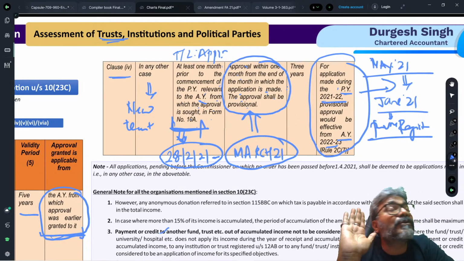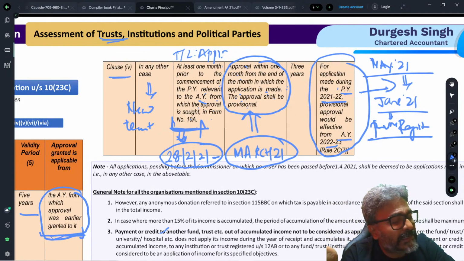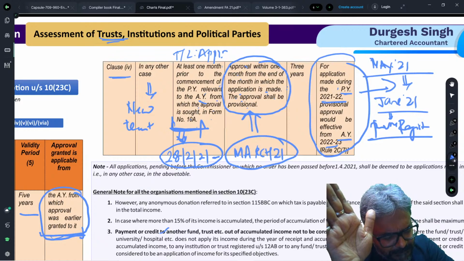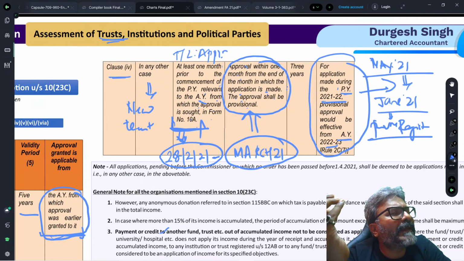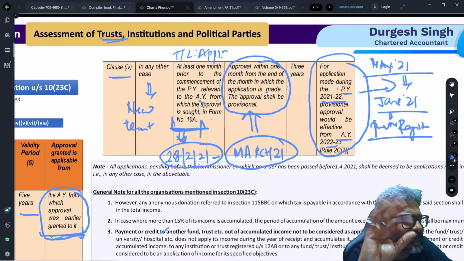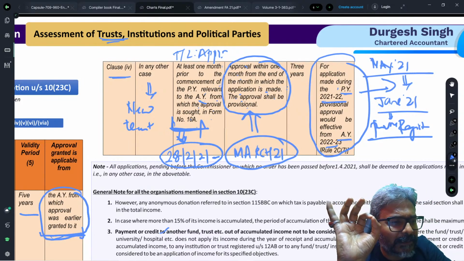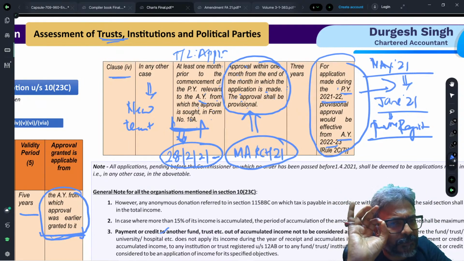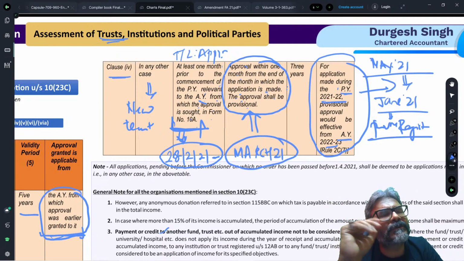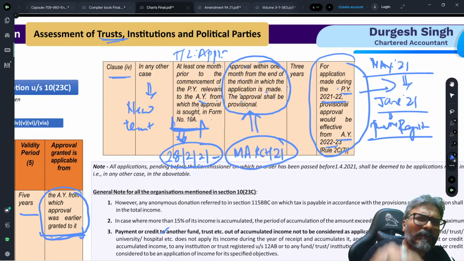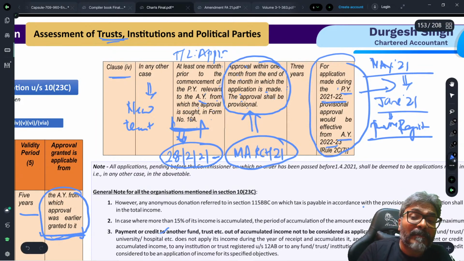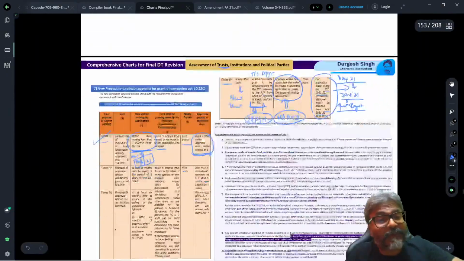What are the academic details? The documents. Trust deed. Only the academic details. Because we don't have the opportunity to verify their action, I am just going to go with those academic details like prospectus, agreement, and so on and so forth. Those are the only relevant records that will be considered by me so as to finally decide whether I will be in a position to give them this particular benefit or not. I hope all of you are clear with this one. That is the reason why they are telling you only 1 month. This is the logic.